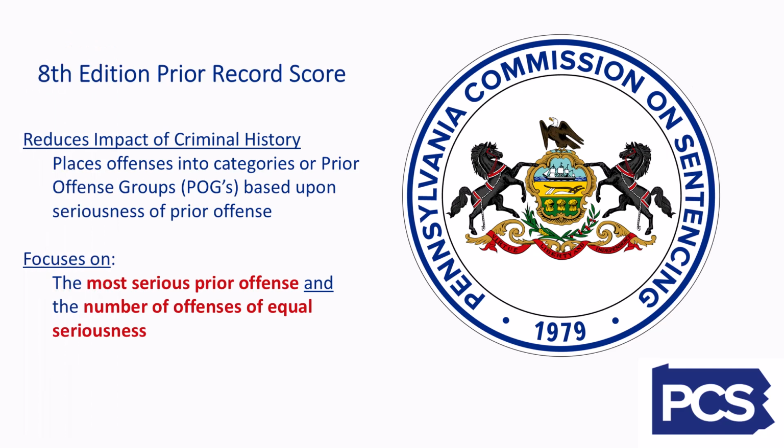In summary, to simplify the guidelines and reduce the impact of criminal history, the 8th edition sentencing guidelines have implemented a system of categorizing offenses based upon the seriousness of the prior offense. The POG with the most serious offense and any additional offenses of equal seriousness will be used to determine the prior record score. This concludes this installment of the prior record score series.